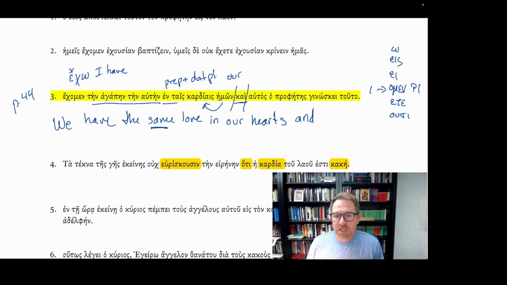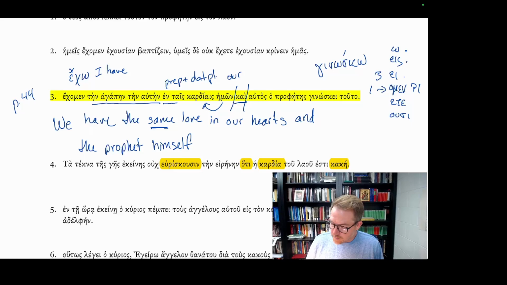So instead of it being the same prophet, it's the prophet himself. Genoske, from our verb genosko, I know, o ace a, third person singular: the prophet himself knows.